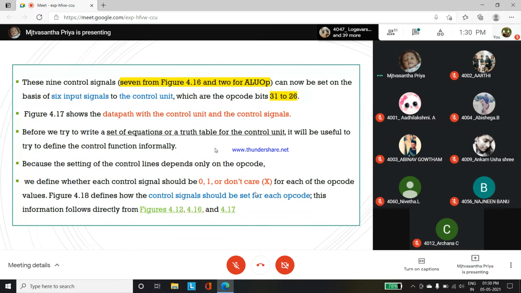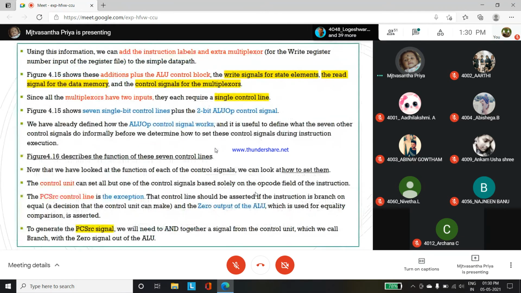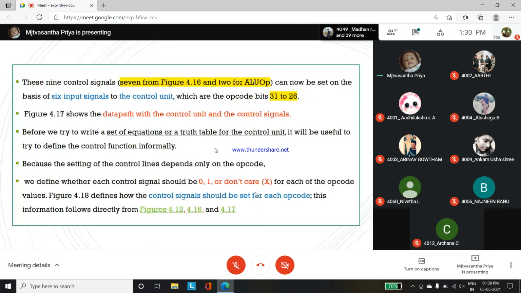Okay. So see here, these 9 control signals depend on the figure 4.16, whatever we have studied in that architecture diagram. Here, 2 are for the ALU opcode. It can be sent down as the basic 6 input signals to the control unit, which are the opcode bits 31 to 26. So in figure 4.17, the data path with the control unit and control signals, you know what the signal names are. Next, before we try to write a set of equations or truth table for the control unit, it will be useful to